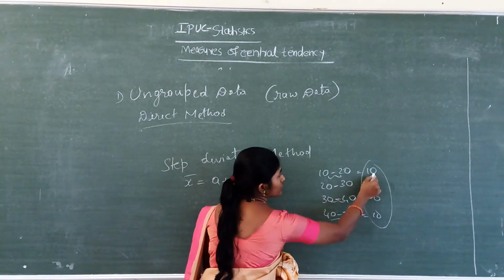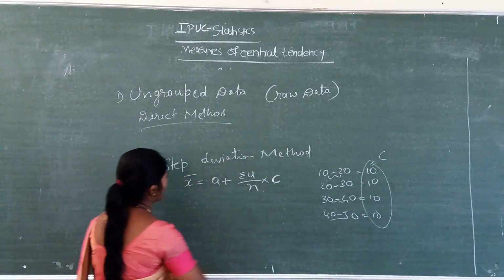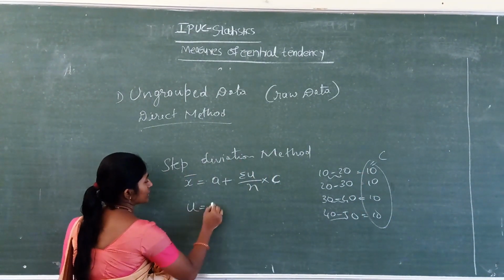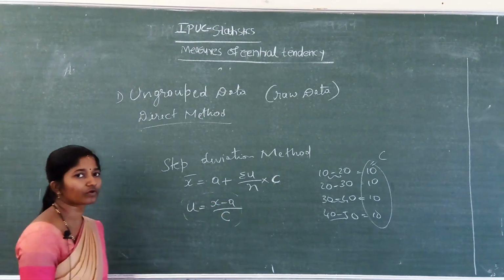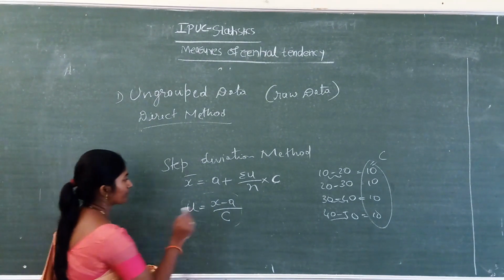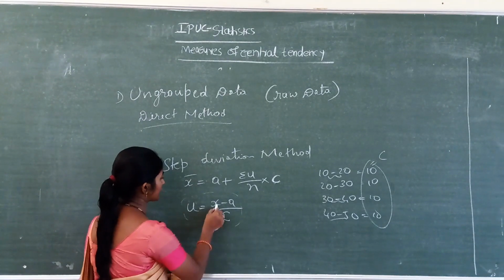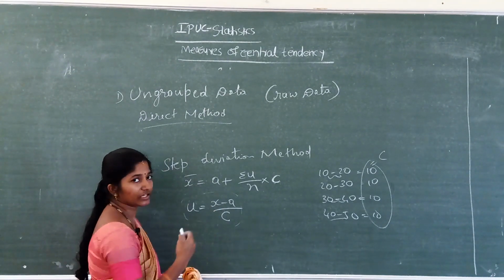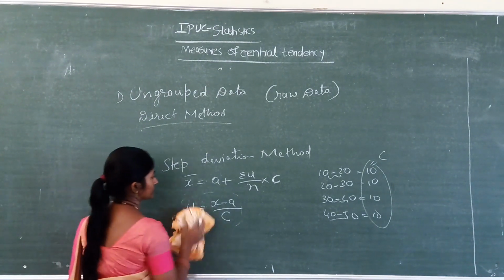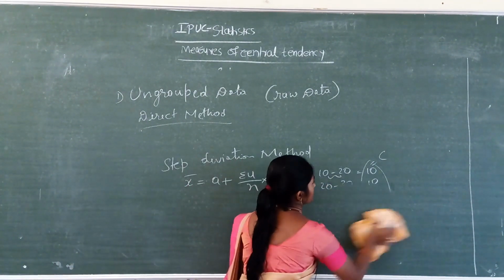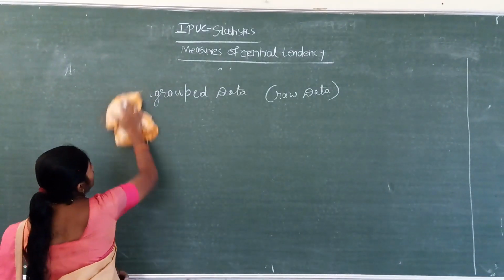Here all the values come to 10, 10, 10. This is the width c, that is the value you have to take. Here u equals x minus a divided by c. Same here, a means the assumed value, c is the width, and x means the values given, the observations. For that we have to solve. This is for ungrouped data.